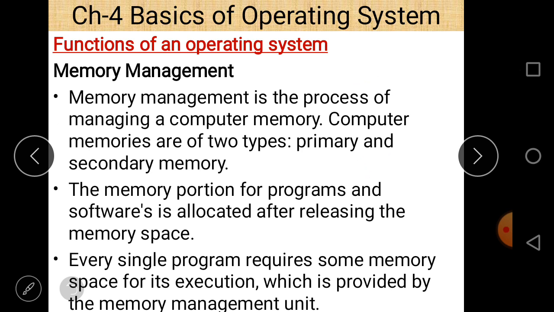The memory portion for programs and software is allocated after releasing the memory space, and every single program requires some memory space for its execution, which is provided by the memory management unit. So memory management is basically handled by our operating system, and these are the two types, primary and secondary memory. All the tasks related to memory management are also done by an operating system.